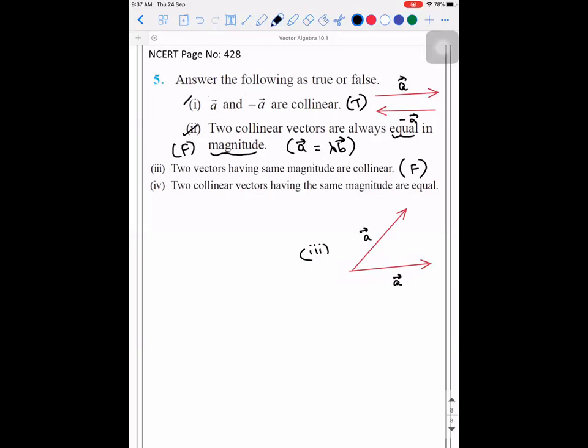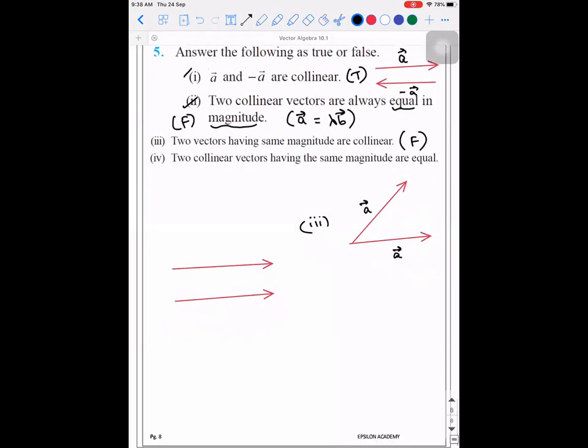Next, two collinear vectors having the same magnitude are equal. Try to understand, there are two collinear vectors which have the same magnitude. Are they equal? Is it true? I've drawn it, no? False. Why? Direction can be different. That is the reason. I took only one scenario.